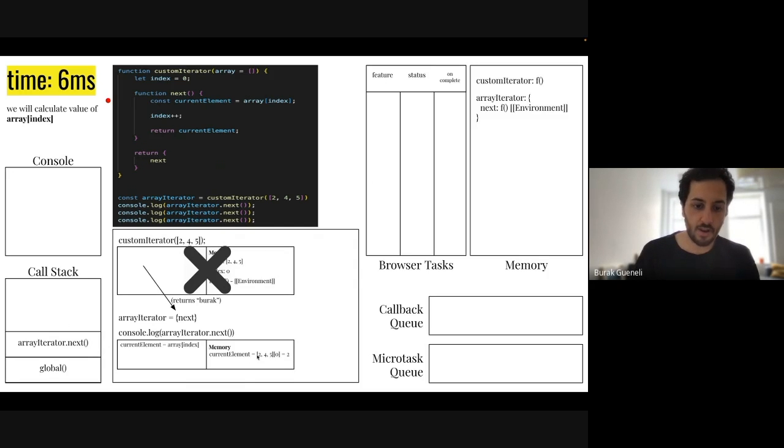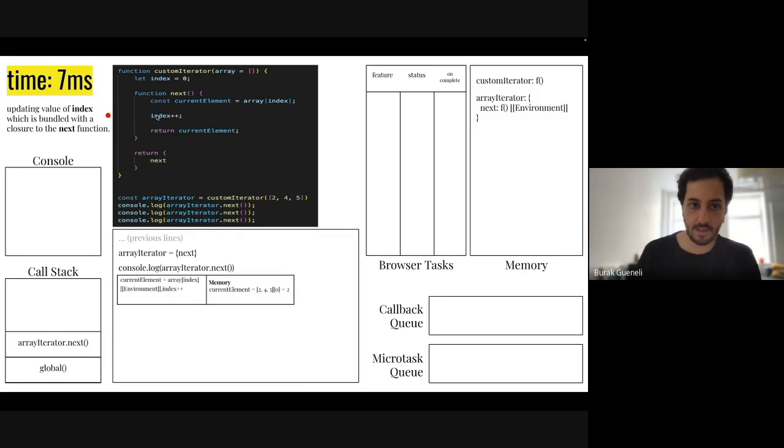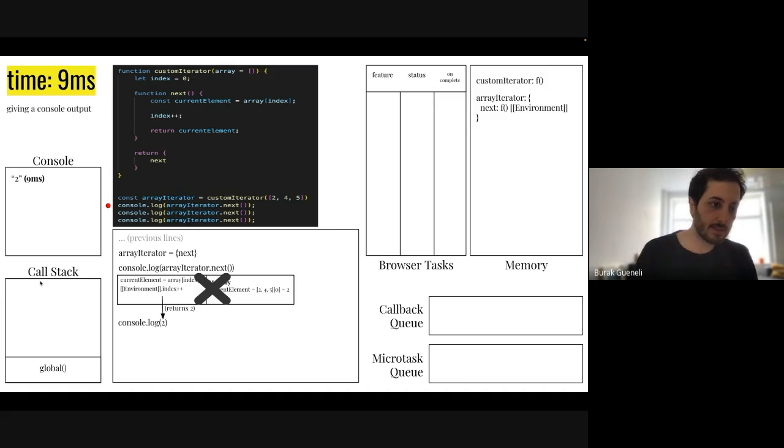We have our array equal to 2, 4, 5 and our index will be 0. So since we are getting the first element of this array, our current element will be equal to 2. We will increase the index. This index will be increased inside of the backpack. And then we are going to return the current element, which is 2. And at the 9th millisecond, we are giving our first console output, which is 2.